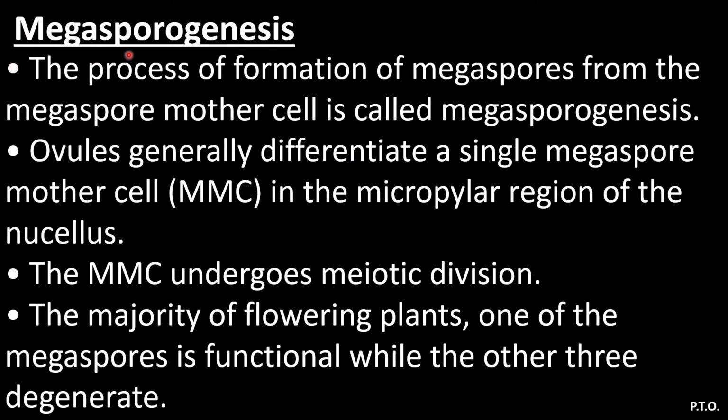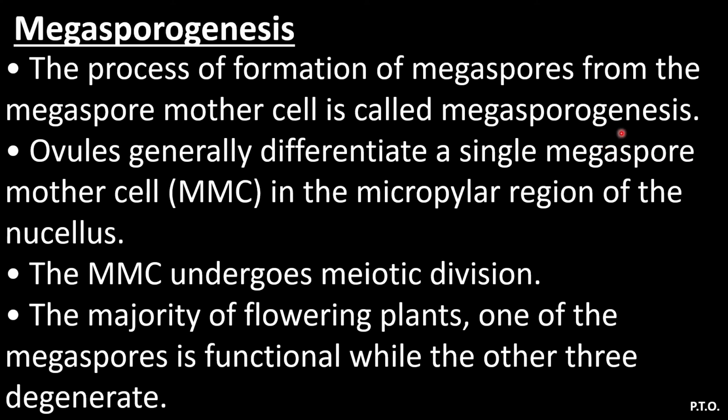Next, the process, megasporogenesis. The process of formation of megaspores from the megaspore mother cell is called megasporogenesis. Ovules generally differentiate a single megaspore mother cell in the micropylar region of the nucellus. The MMC, meaning megaspore mother cell, undergoes meiotic division. In the majority of flowering plants, one of the megaspores is functional while the other three degenerate. So the process of formation of megaspores from the megaspore mother cell is called megasporogenesis.